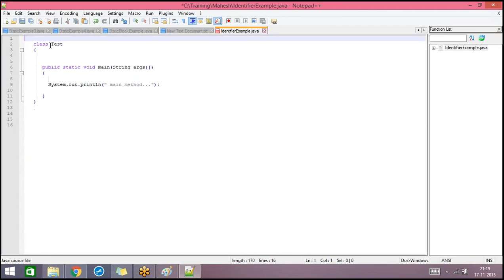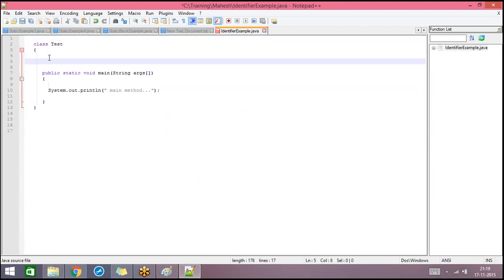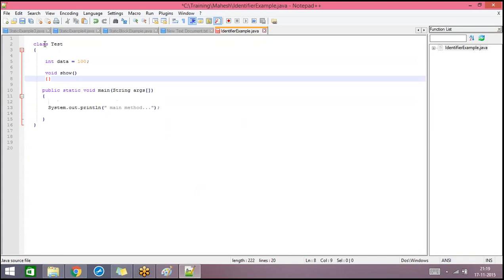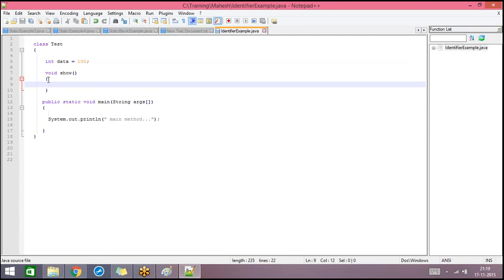Test is my class name, and I'm going to declare one variable, int data, and initialize it as 100, and I'll define some method. If you don't know the syntax of how to write a method and declare a variable, just forget it. Here one thing you need to understand: this is one identifier, the class name, this is another identifier, a variable, and this one is a method name.